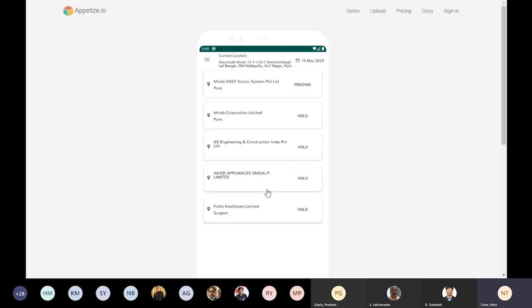Anyone else has any other doubt? Neha, if somebody logs into the app for the first time, it will ask for a password reset? Yes, sir. So you have to change your password on first login. That I showcased during the demo only. First you have to reset the password. Your username and password is going to be your employee ID only, and it is mandatory for all of you to change the password. If you don't change your password, it won't allow you to access the application.